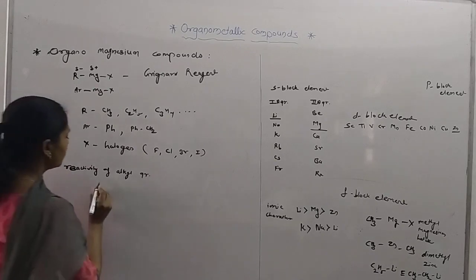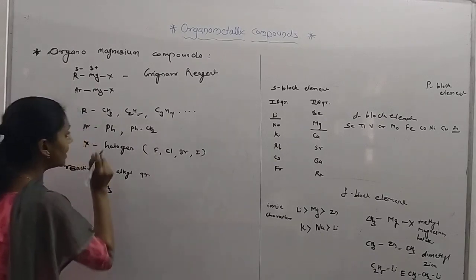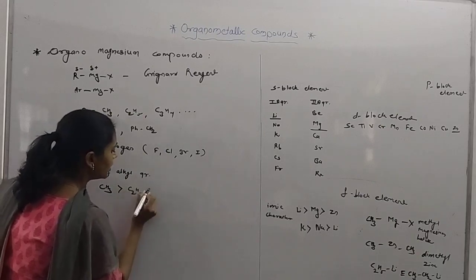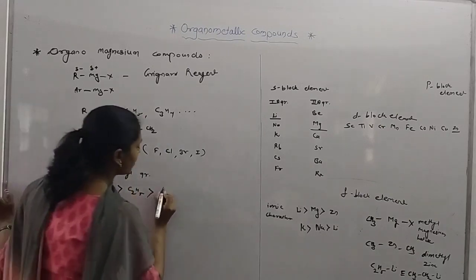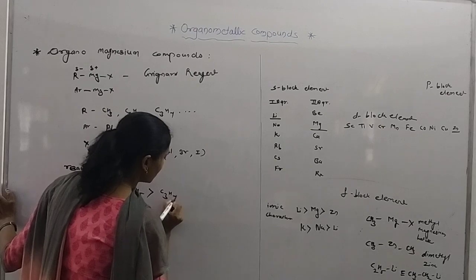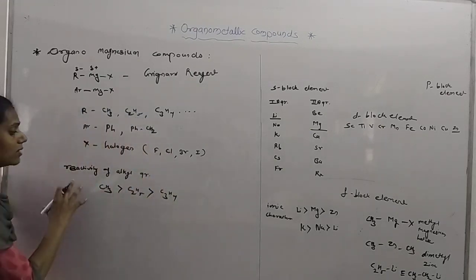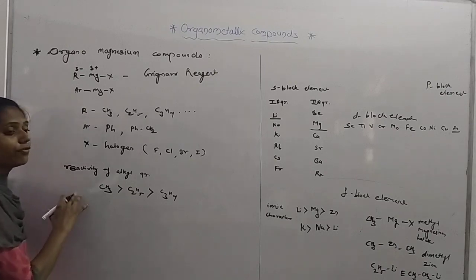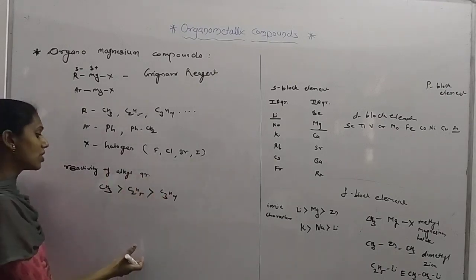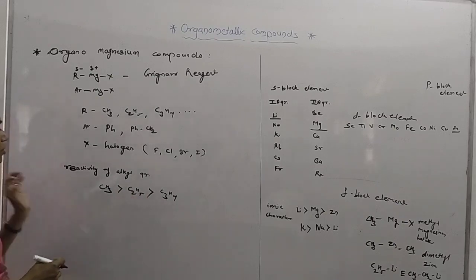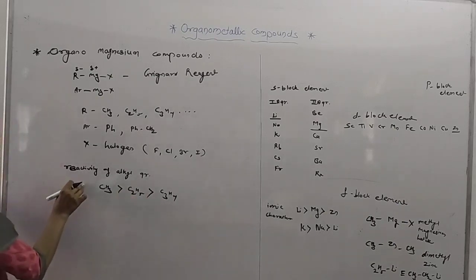You must know that methyl is more reactive than ethyl, and ethyl is more reactive than propyl, like this. As this is necessary for doing the reactions, to know which compound reacts more easily first, we must know the reactivity also.